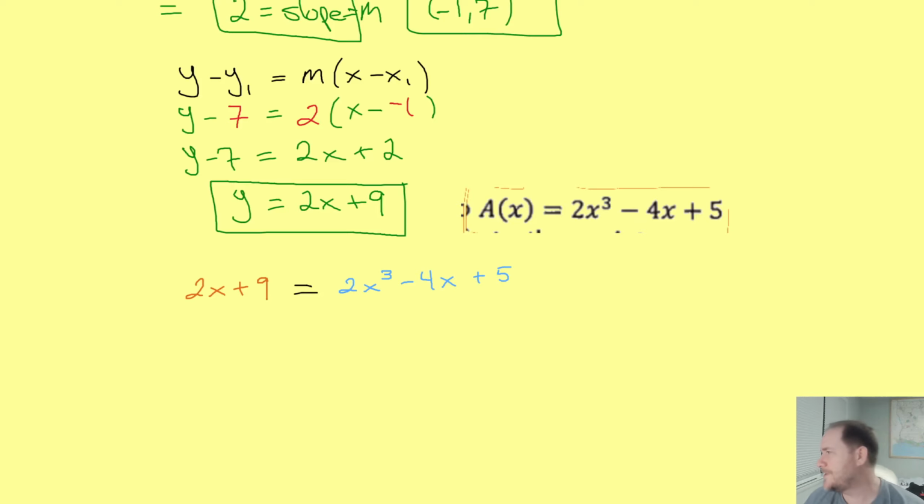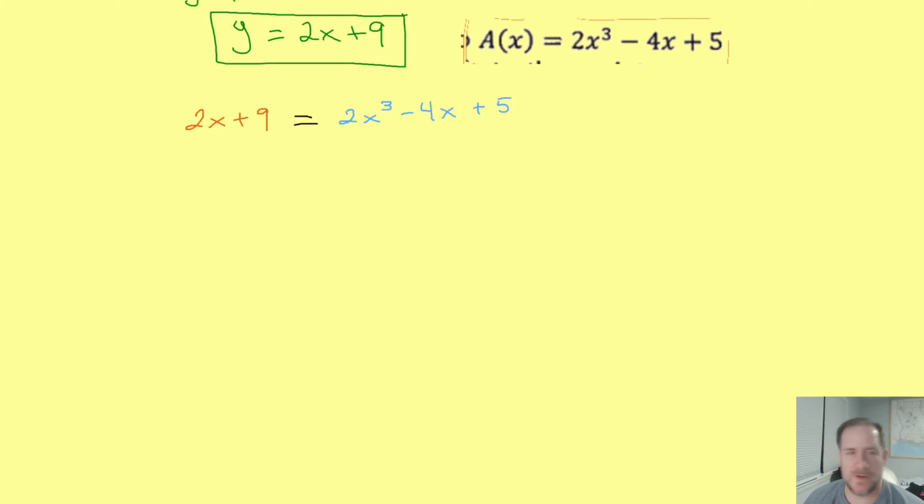And so this equation is now a polynomial equation, and the way that we solve those is to get them set equal to 0. So right away we want to subtract everything on the left from both sides. We'll let the left side go to 0. 2x cubed, we'll just bring that down. But then this minus 4x, we're going to subtract 2x from it, so we'll end up with negative 6x. And this plus 5, we're going to subtract 9 from it, so we'll get minus 4.